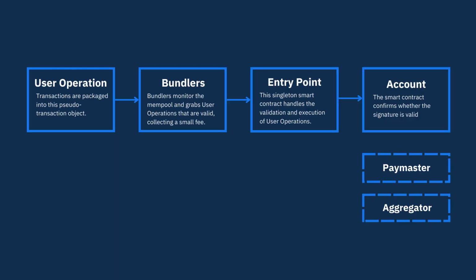The verification loop is slightly different if there is an aggregator, but we're not going to use one in this example, so we'll skip it for now. So to sum it all up, the user operation gets sent to the bundler mempool, where it is picked up by a bundler and sent to the entry point, which handles the verification and execution of the operation.